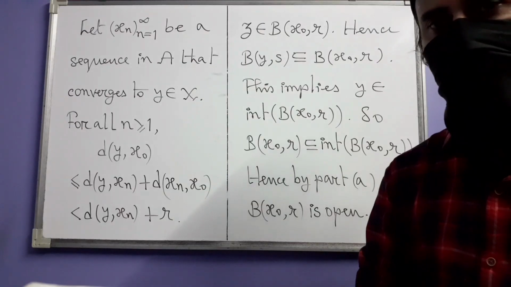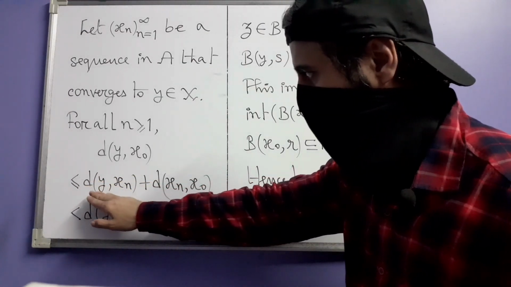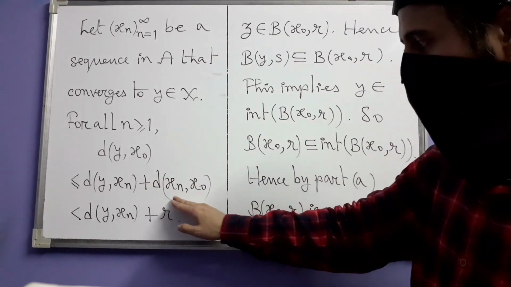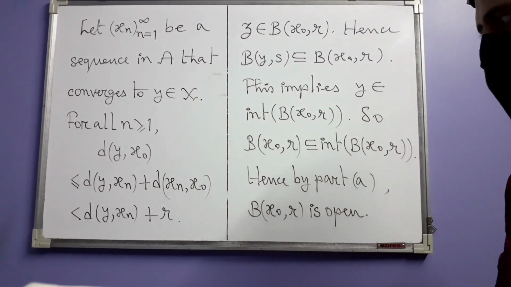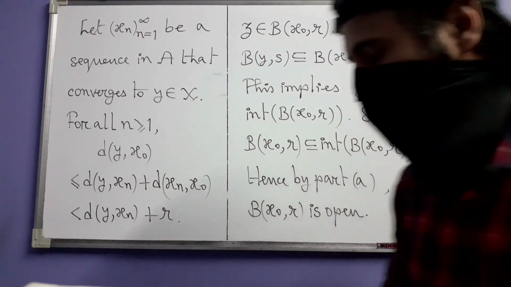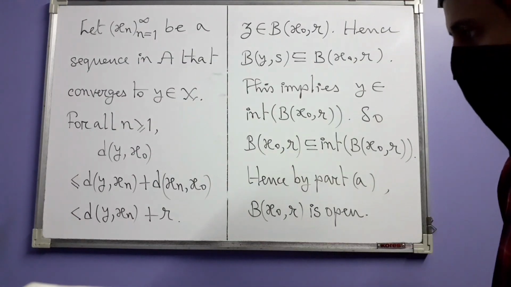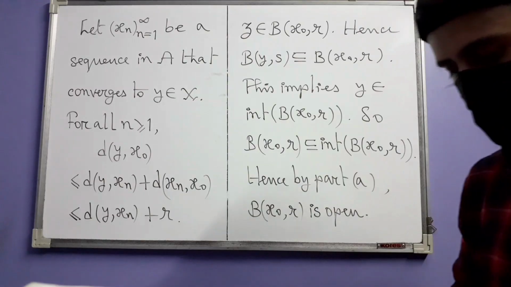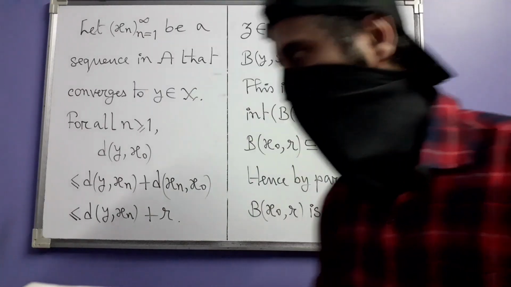By the triangle inequality it is less than or equal to the distance between y and xn plus the distance between xn and x0. Okay, this will not be strict inequality. This will be ordinary inequality.